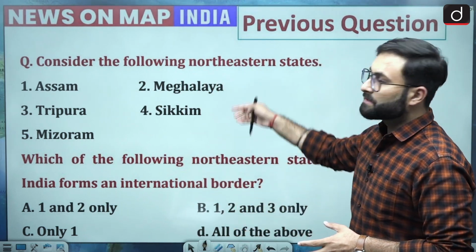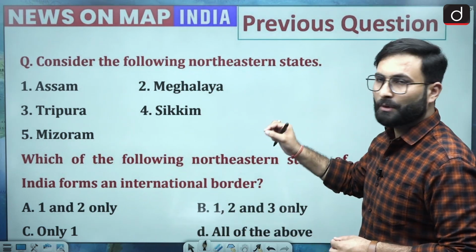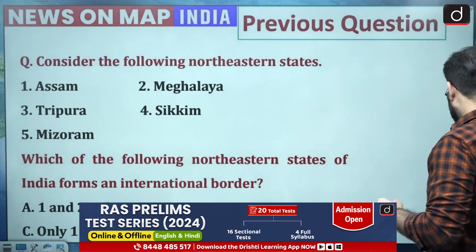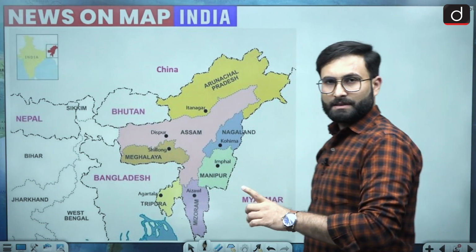Now talking about these particular states, all of them have an international boundary. Option D would be the right answer. Now let's have a look at the map. We'll be starting with the first, that is Sikkim.